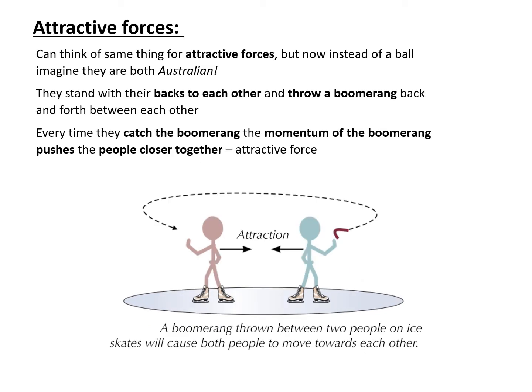In a similar way, for an attractive force, we could imagine two ice skaters standing back to back that are throwing a boomerang between each other. When one of them catches the boomerang, it pushes them backwards and they move closer to the person who threw the boomerang. And then when they throw it, the same happens again, and the two people end up mysteriously moving closer and closer together if you couldn't see the boomerang.